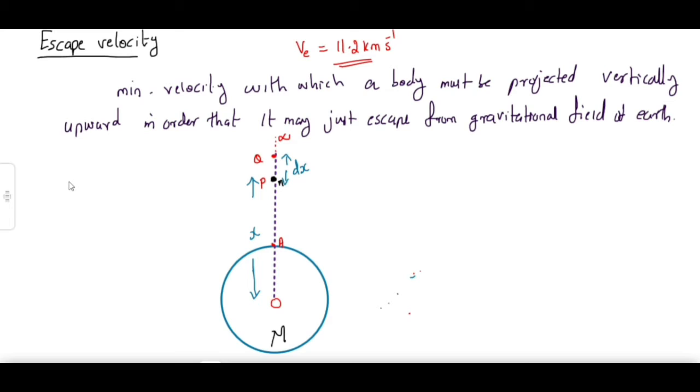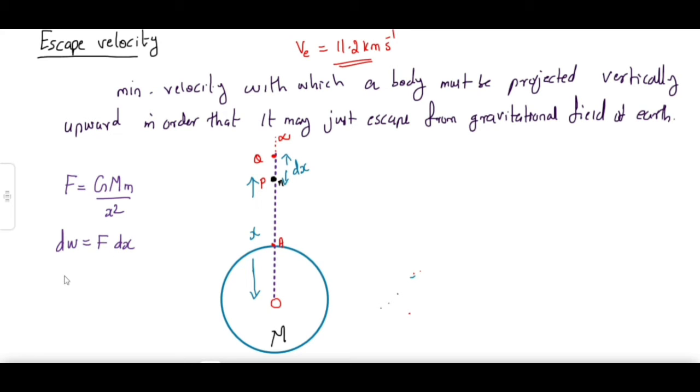According to Newton's law of gravitation, the force of attraction between the Earth mass and the small mass, F, is equal to GMm divided by x square. We have denoted the distance as x, right? So the distance square becomes x square. What is the small work done in moving the body from P to Q? I can write dW, a small work to be done to take the body from point P to the point Q, as F into dx.